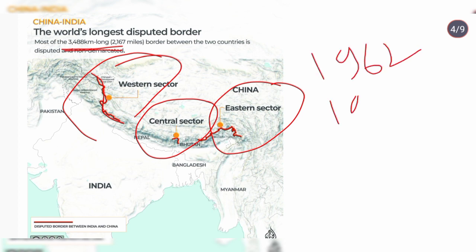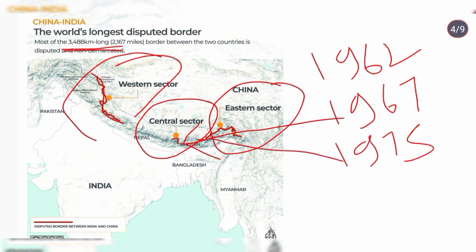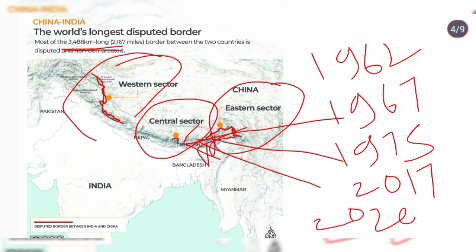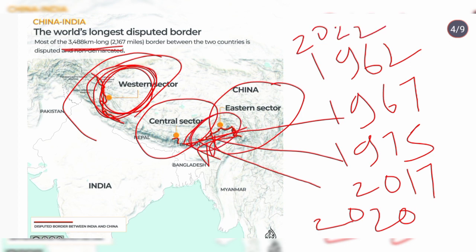After that, in 1967, in the Sikkim region, the dispute began. In 1975, in the Arunachal Pradesh Tawang region, again there was a dispute. After that, in 2017, there was a dispute in Doklam, that is in Arunachal Pradesh. Recently, in 2020, there was a dispute at Pangong Tso. And again, it is the news of yesterday, 9th of December 2022, there was a dispute again in the Tawang region. So the disputes are very much disturbing the relation between China and India.